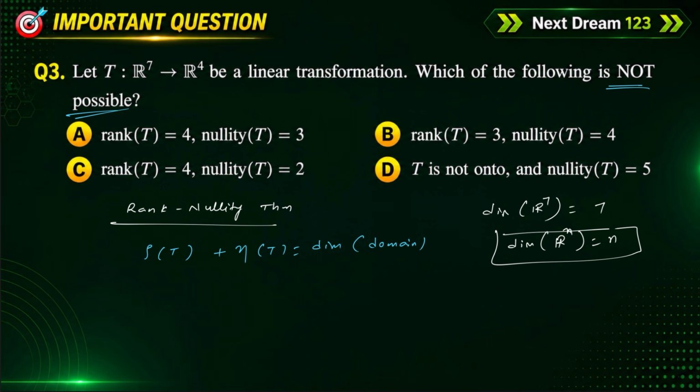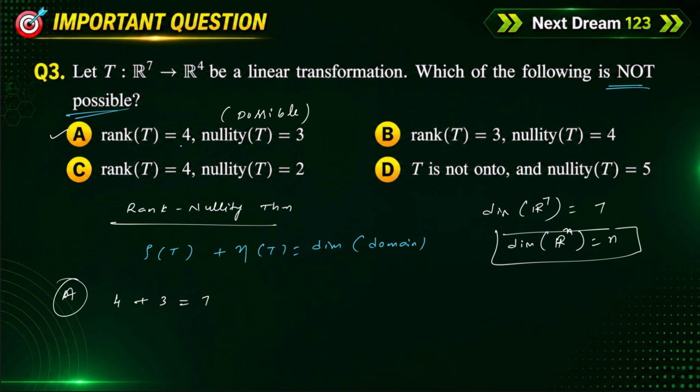By using this theorem, we verify each option. In option A, rank of T is equal to 4, nullity of T is equal to 3. 4 plus 3 equals 7, which is equal to the dimension of the domain. Yes, it is true, so this option is possible.